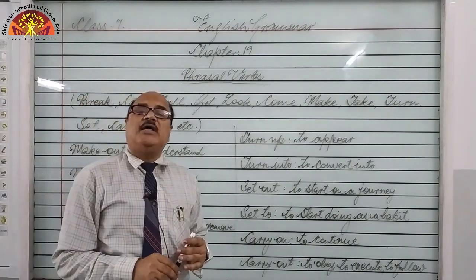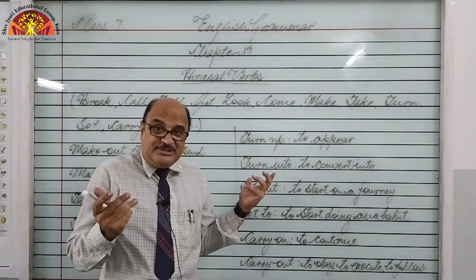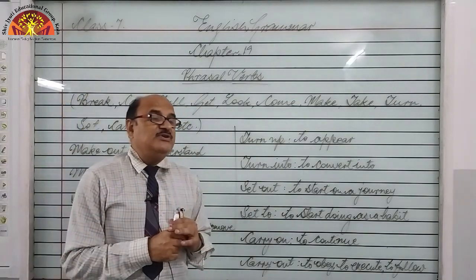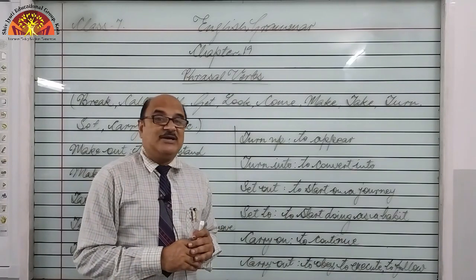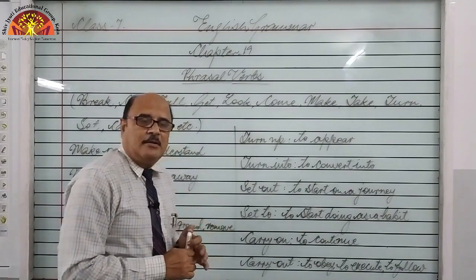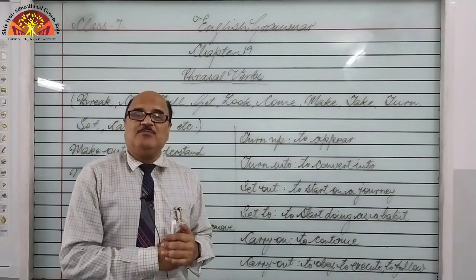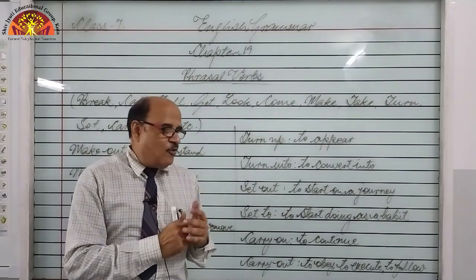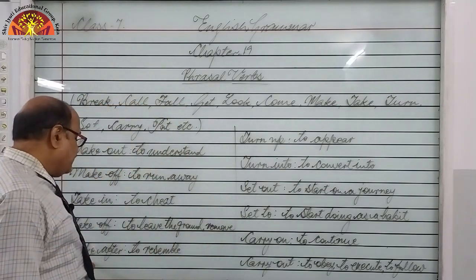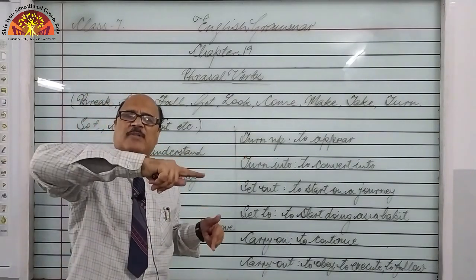But one more meaning is there, and that is to remove. To remove means to remove shoes, to remove a dress to change, right? But generally students write put off because we say put on your shoes. But suppose I tell you to remove the shoes, students write put off your shoes. That is incorrect. The opposite of put on is take off. Take off your shoes before entering the temple, before entering the church, right? So, to remove.